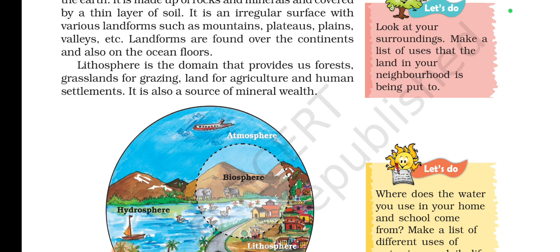If you think that ocean floors are quite flat, that is not the case. There is also unevenness. So the lithosphere is a domain that provides us forests, grasslands for grazing, land for agriculture, and human settlement. It is also a source of mineral wealth.